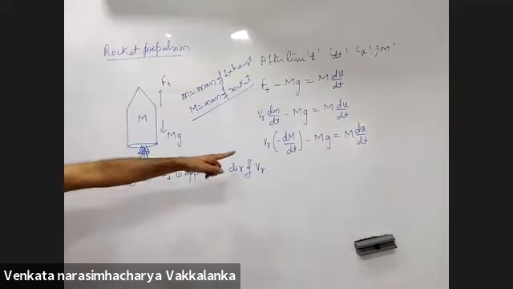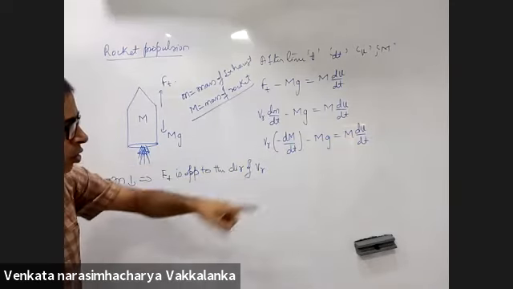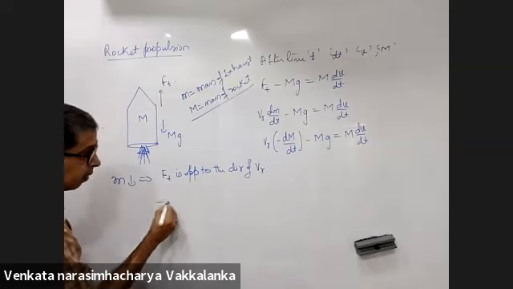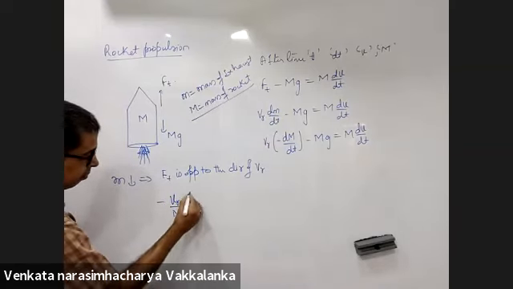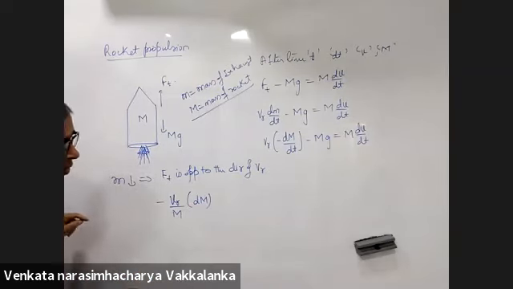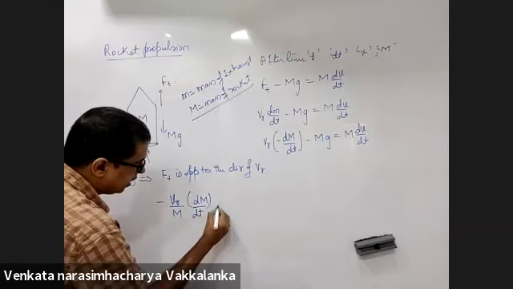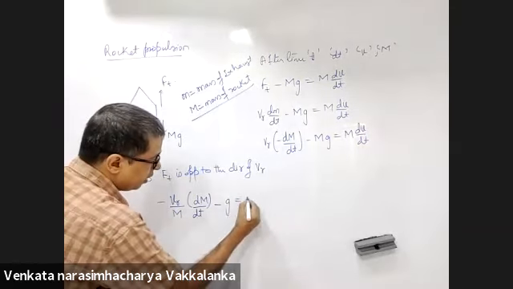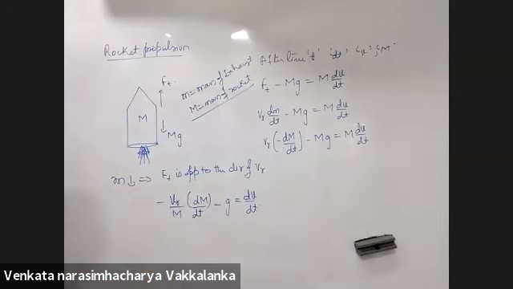Now look at the simplification part of this. Divide all throughout by capital M: minus Vr by capital M dm by dt minus g is dv by dt, right?